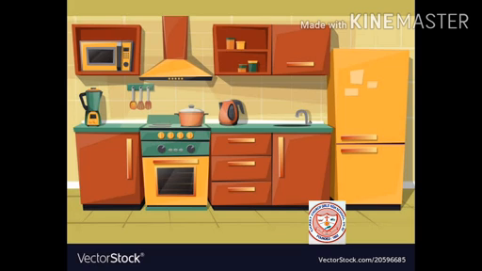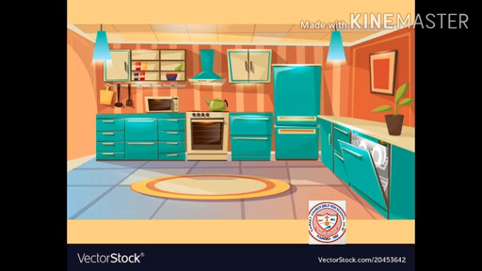Now if we see the next kitchen, the picture of this kitchen is quite large, and even in this kitchen we can see an open door of what looks like a wardrobe, but that is a dishwasher. Yes, and this kitchen is nicely decorated, and you can see a chimney also over here.